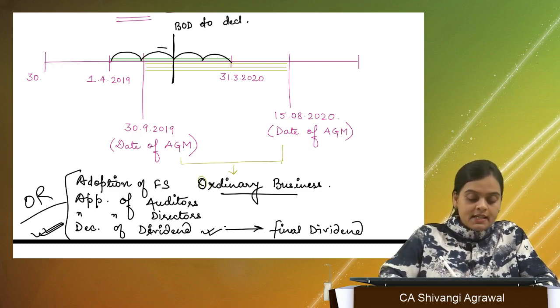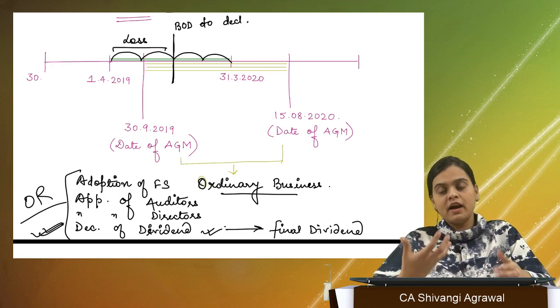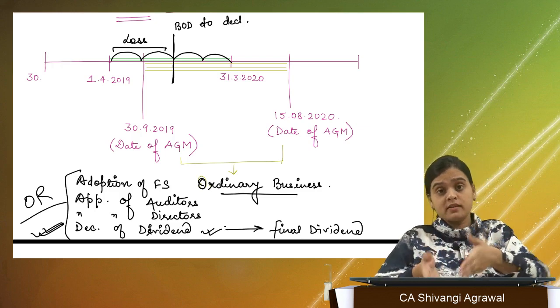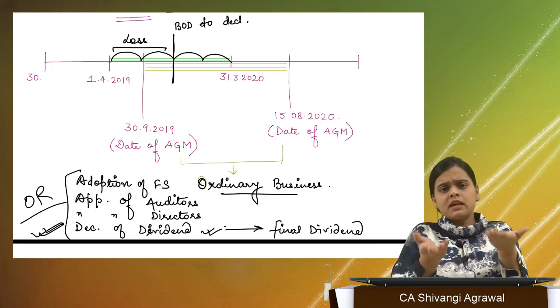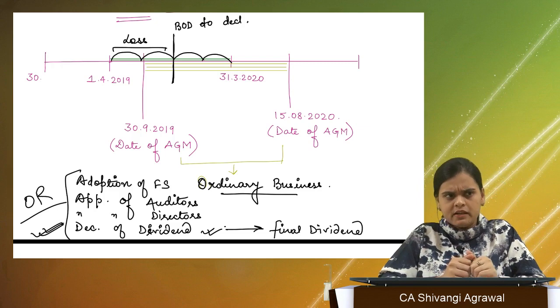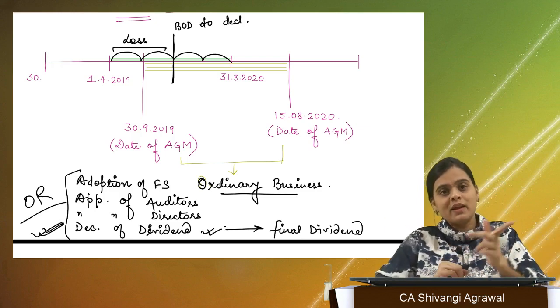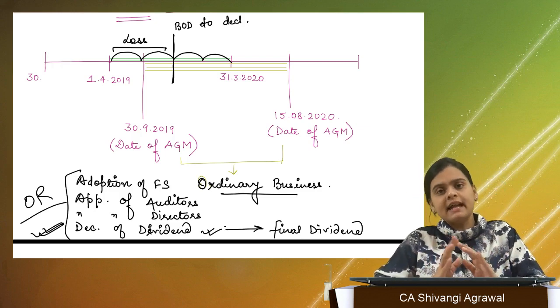Now, these 2 quarters have suffered loss. Ma'am, when they have suffered loss, that means we have not generated any profits in the first 2 quarters yet. You want the company to declare dividend. Why will the company declare an interim dividend if it has incurred losses in the first 2 quarters? Well, yes, it can. Even in loss situation, it can declare dividend.